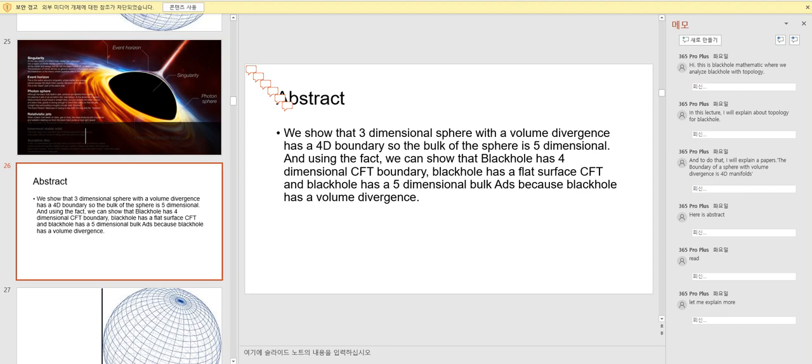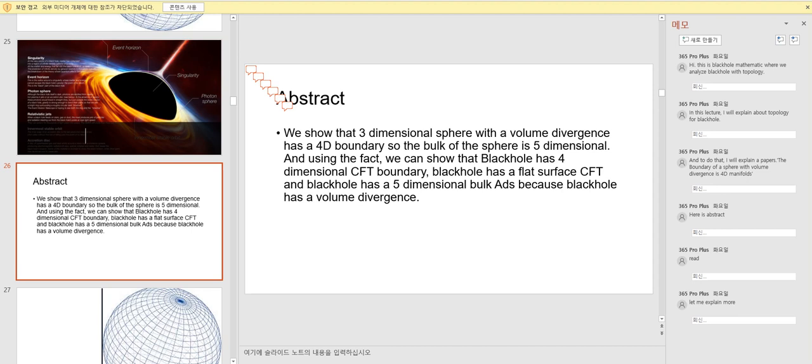Hi, this is Blackhole Mathematics, where we analyze black holes with topology. In this lecture, I will explain topology for black holes, and to do that, I will explain the papers. The boundary of a sphere with volume divergence is a 4D manifold.